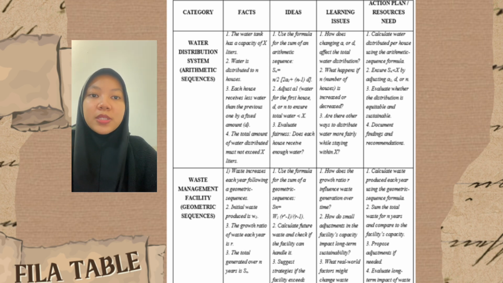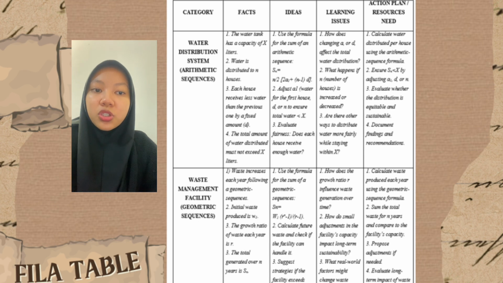So for waste management facilities, which use the geometric sequence, the facts are that the waste increases each year following a geometric sequence. The second one is that the initial waste produced is W1. The growth ratio of waste each year is R. The total generated over n years is Sn.